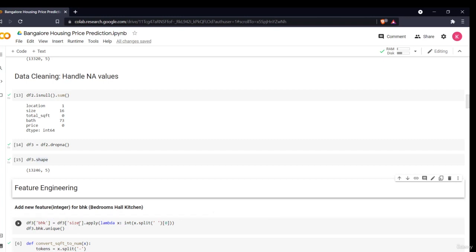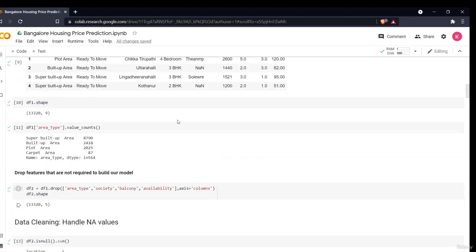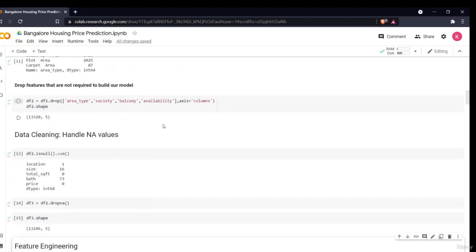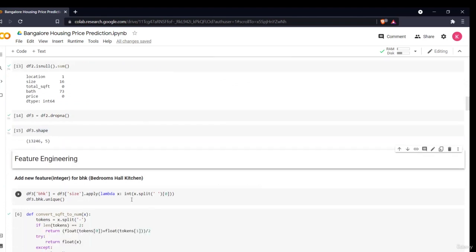Then I am saying okay size, and I'm saying apply. Lambda is basically a command in Python. If you don't want to define a function on another line, you can simply define a small function in the same line and execute it using lambda. I am saying int of x.split it with the space, and give me the very first string. So it will fetch me the integer part.